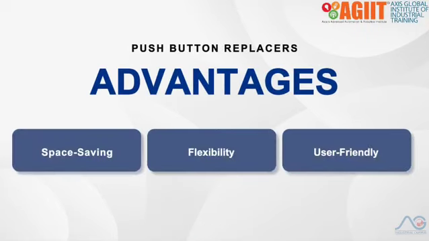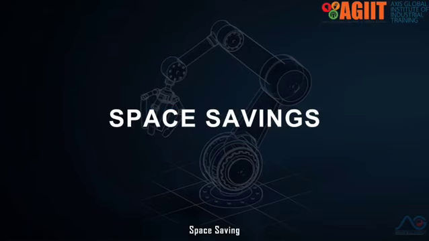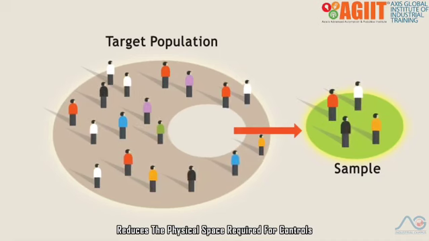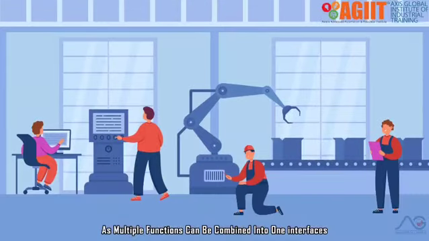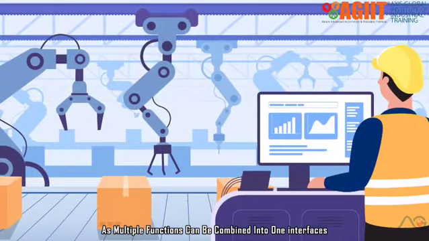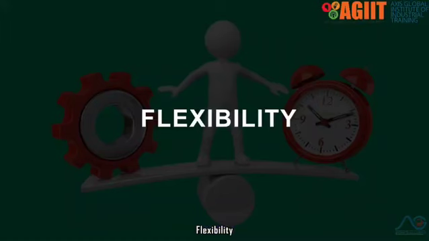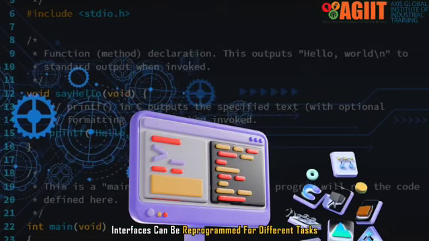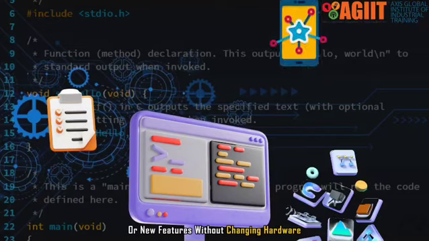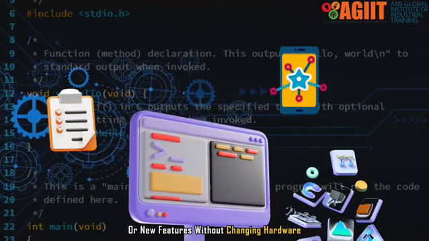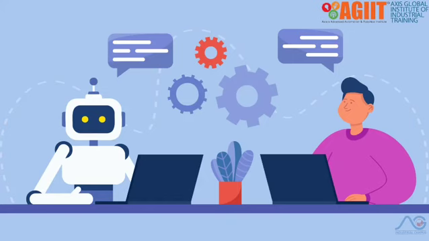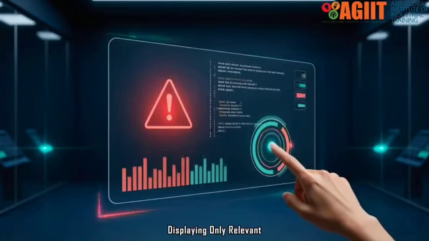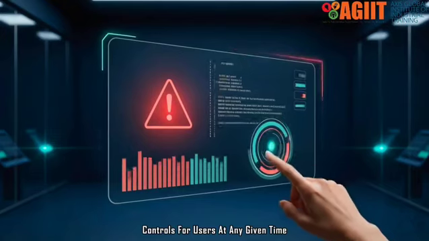Advantages: space saving, reduces the physical space required for controls, as multiple functions can be combined into one interface. Flexibility, interfaces can be reprogrammed for different tasks or new features without changing hardware. User-friendly, interfaces are intuitive, displaying only relevant controls for users at any given time.